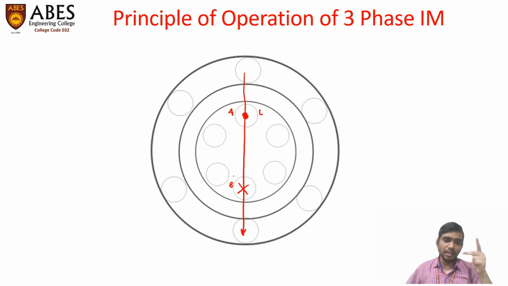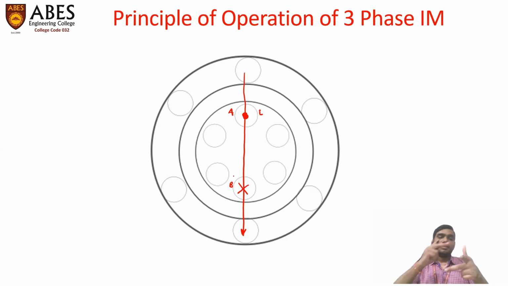Here, the known quantities for each rotor conductor are the direction of magnetic field and the direction of current, that is, the direction of induced EMF.